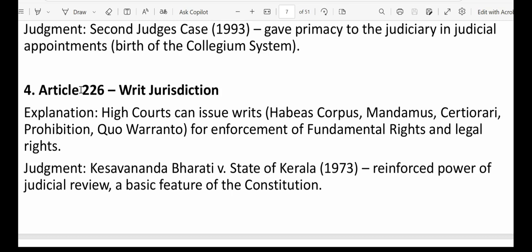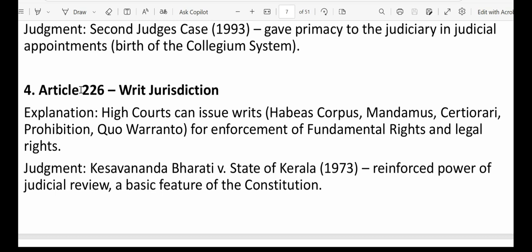Next, we have prohibition, which means to forbid. Prohibition is issued by a higher court to a lower court or tribunal, prohibiting it from exceeding its jurisdiction. Let's suppose you went to some tribunal and they gave you some judgment. Now, if the tribunal doesn't have the required power to give the judgment, then you can reach out to the High Court, and the High Court can issue prohibition asking that lower court not to exceed its jurisdiction.